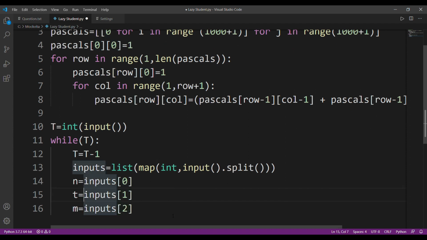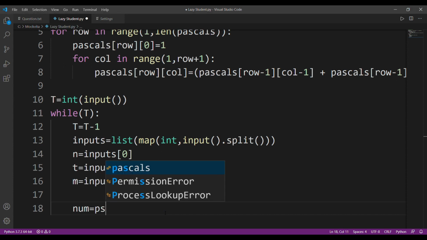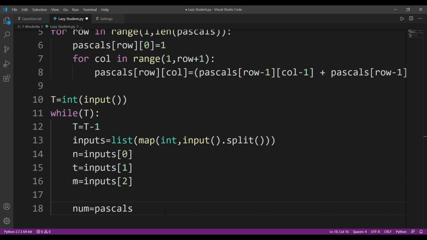And all right, the next thing that I have to find is nCt and n minus mCt. All right, first, how to calculate those. First I have to calculate the numerator. The value of the numerator will be, as I said before, I have already calculated that Pascal's matrix.